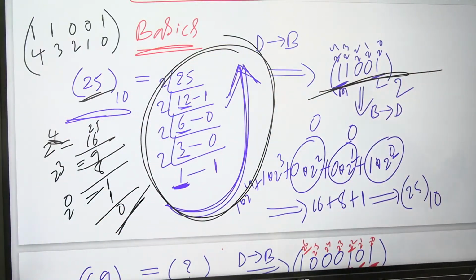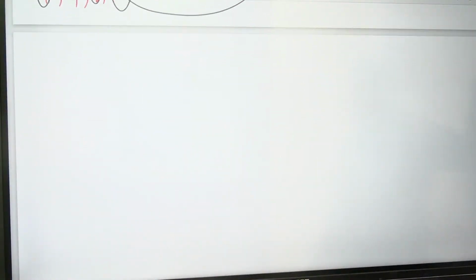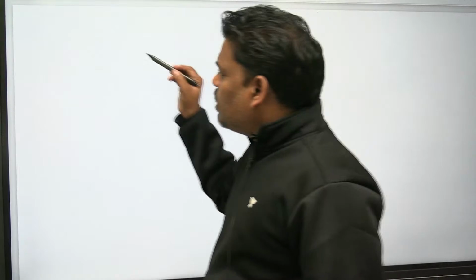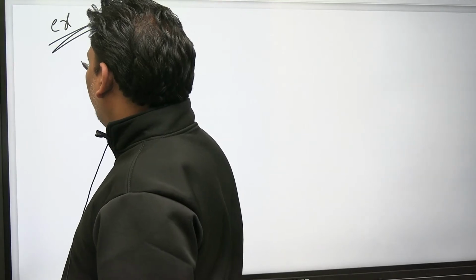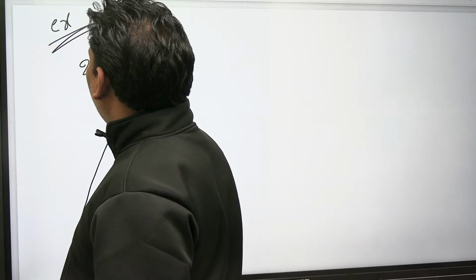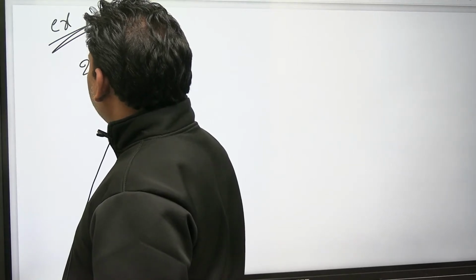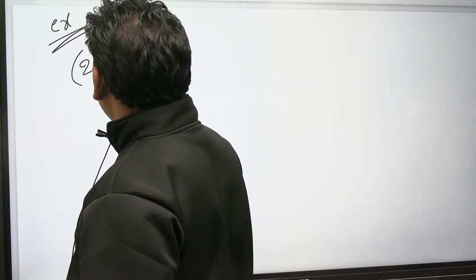To get clarity, can you do one example using the shortcut? I want an answer from you. Please try once. 246 base 10: what is the binary format?